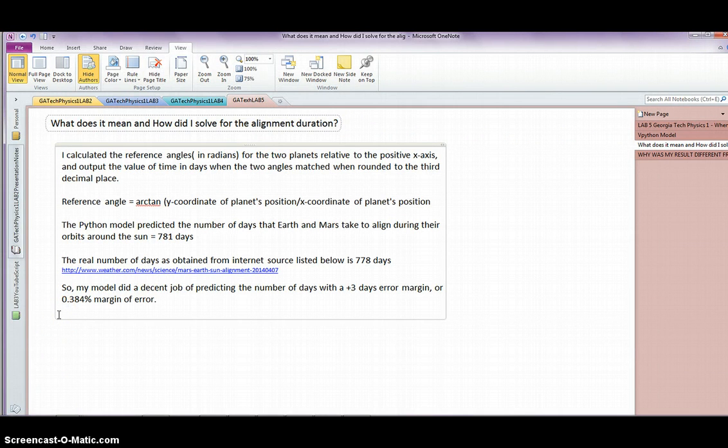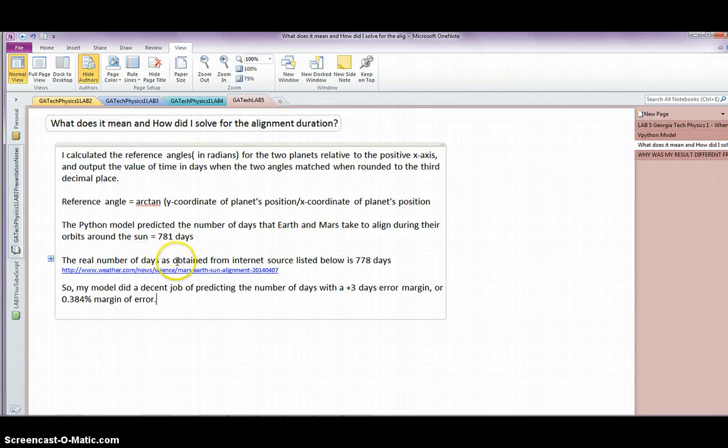What does my Python output mean, and how did I solve for the alignment duration? As I already discussed while showing you the code, I calculated the reference angles using the arctangent, or inverse tangent, function, applying it to the ratio of the y coordinate, I am sorry, yes, it is the y coordinate of the planet's position to the x coordinate, using the right triangle method. My model predicted 781 days for the two planets to align.